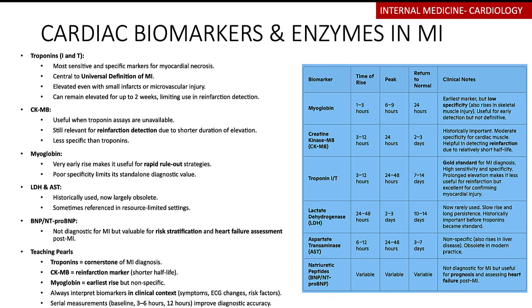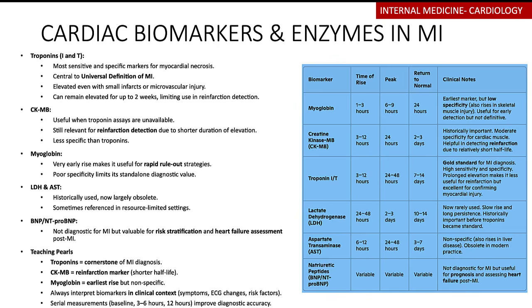But then again, this is not so specific, because where do we find myoglobin? We also find it in skeletal muscle. So this has a very low specificity. For example, if someone has incurred trauma, levels of myoglobin are going to increase. So this on its own will have very little diagnostic value. It tends to peak within 6 to 9 hours, and then it returns after 24 hours. So if it's the only thing that is there, you could use that as a surrogate to help you make a diagnosis of an MI.